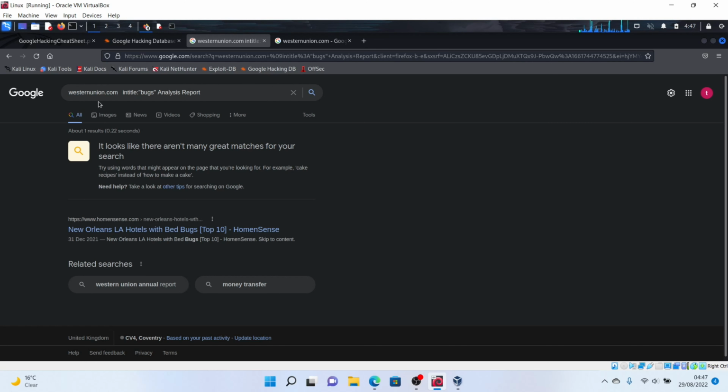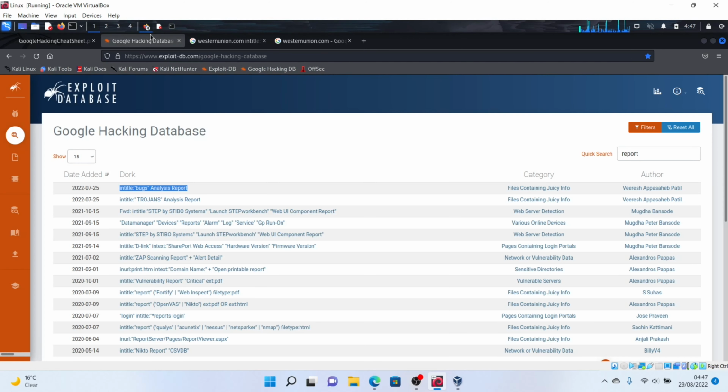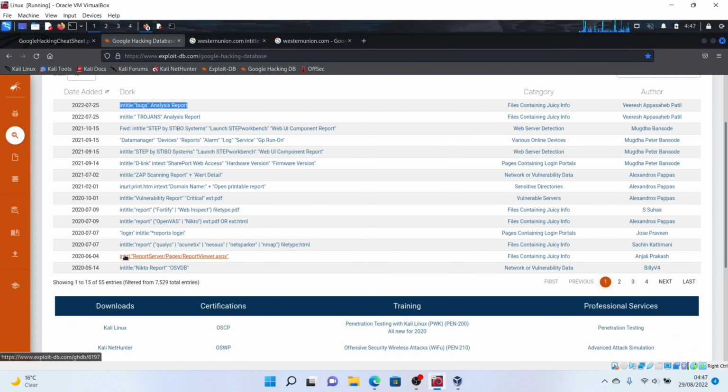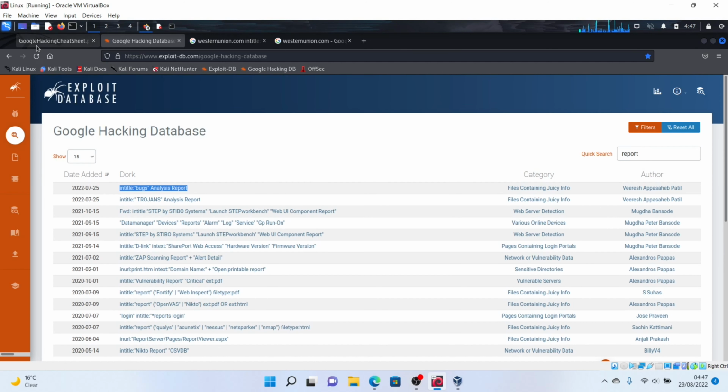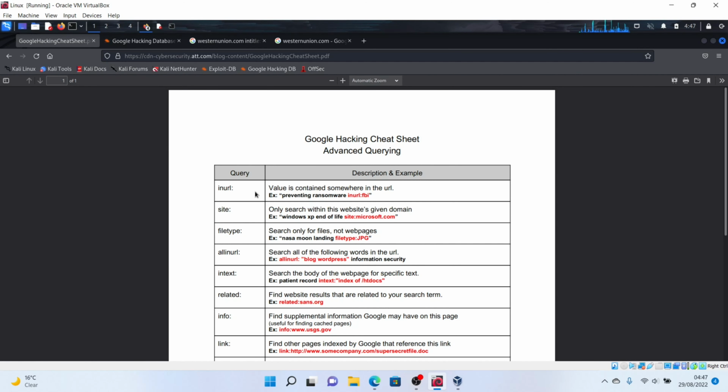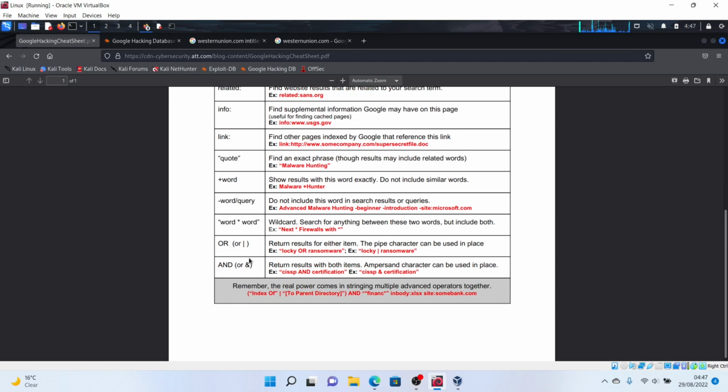And I'm still just using in title, whereas there are hundreds of operators out there. There's in URL, there's site, there's file type, there's in text. I could type in westernunion.com file type PDF, and you just never know. There's also word or query, there's code, quite a lot of things really.